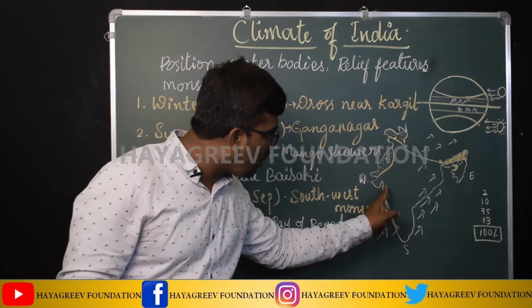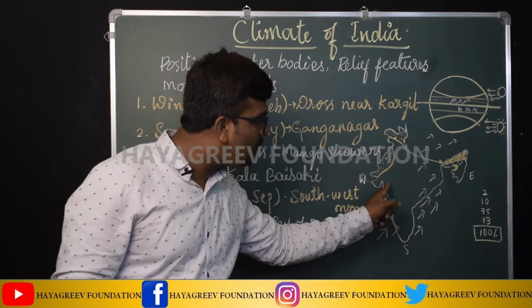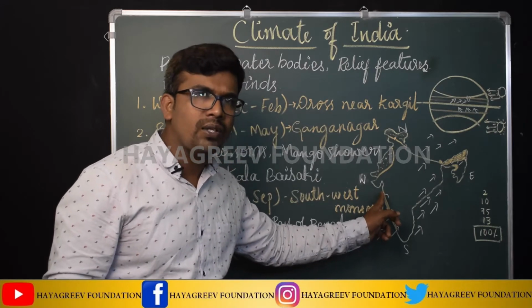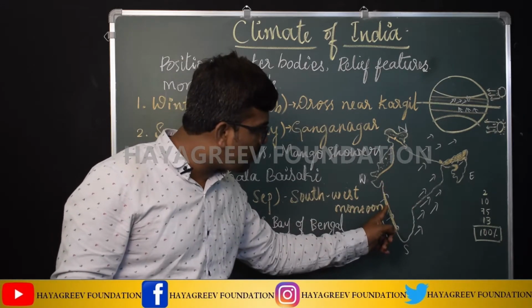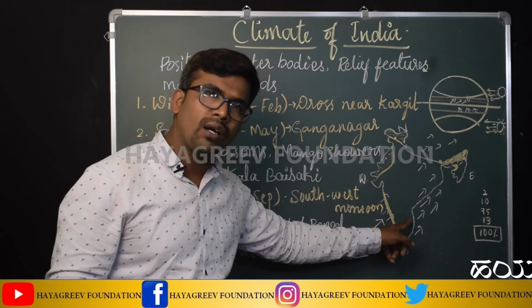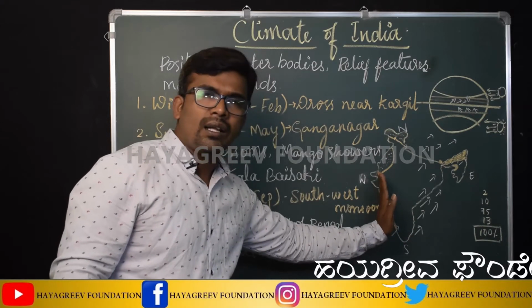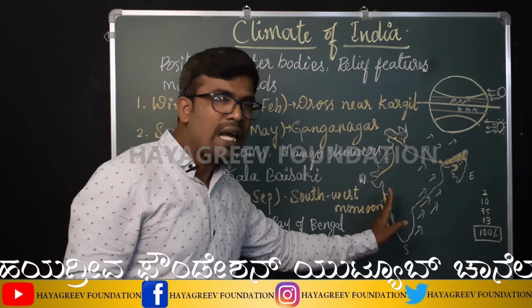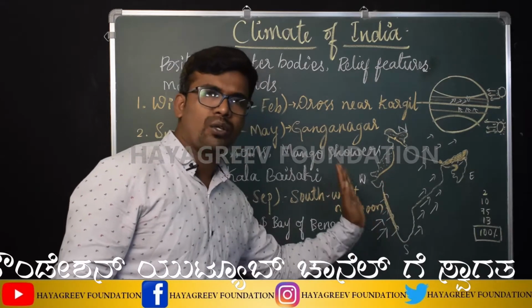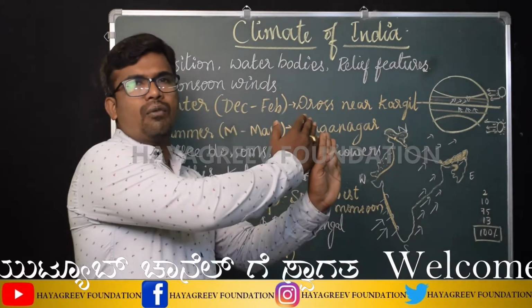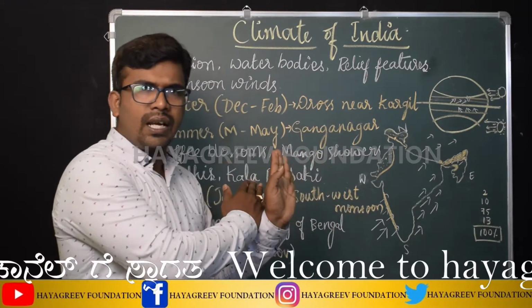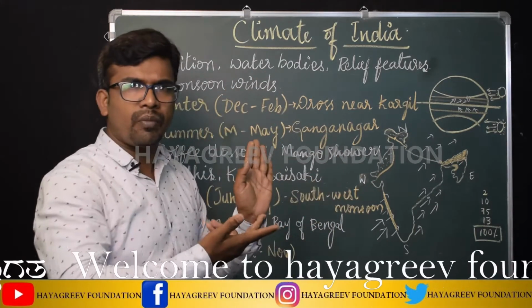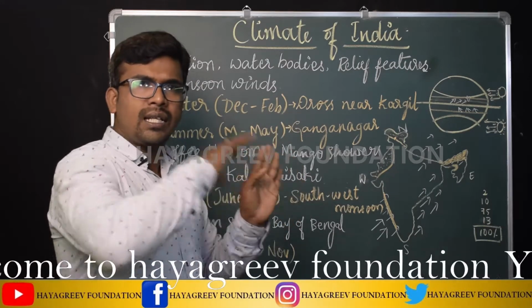So it will be checked by the Western Ghats. As you all know, Western Ghats are higher than Eastern Ghats. So here the southwest monsoon's Arabian Sea branch will be checked by the Western Ghats. Because of this, the western part of the Western Ghats receives heavy rainfall, and later the same winds